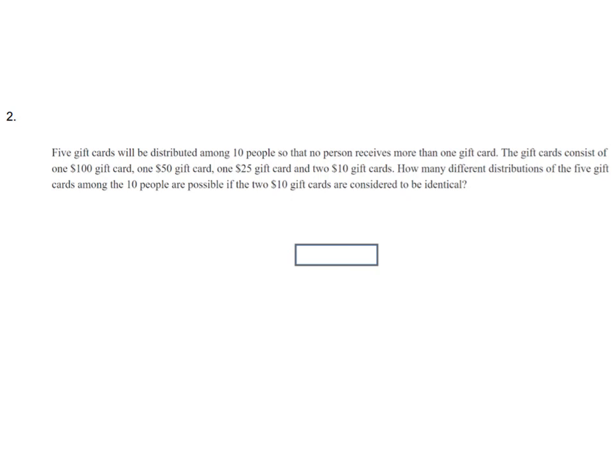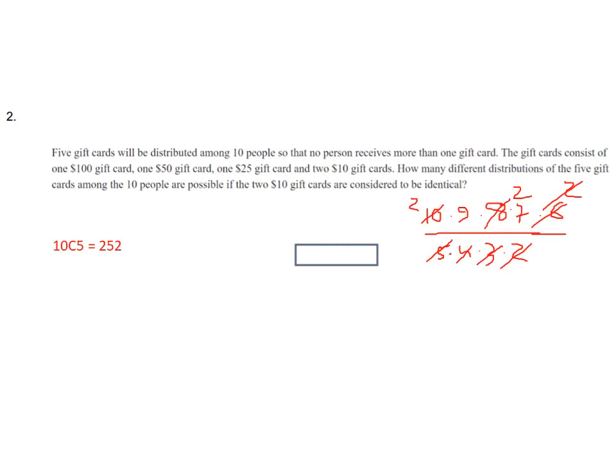So there are 10 people and we have 5 gift cards. Let us distribute the 5 gift cards among 5 people. Among 10 people, at first we can choose 5 people. So 10 C 5 equal to 252. Now see the condition. 2 gift cards are identical. So among the 5, 2 are identical. So how can we find it? There are 2 ways. Let us see the first one.